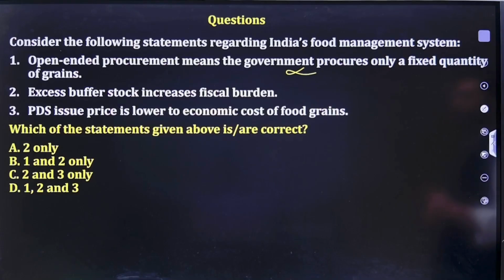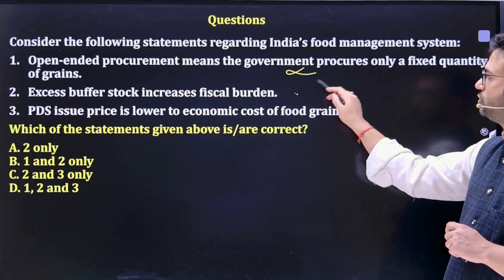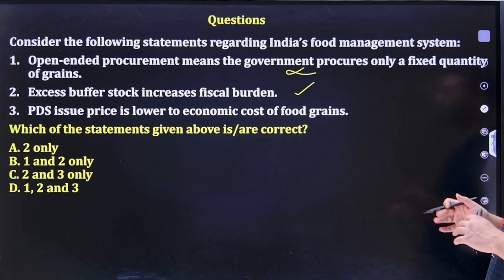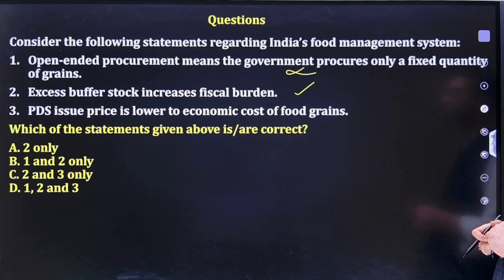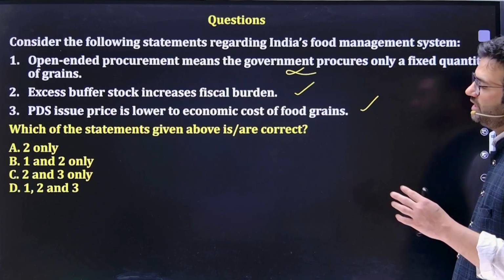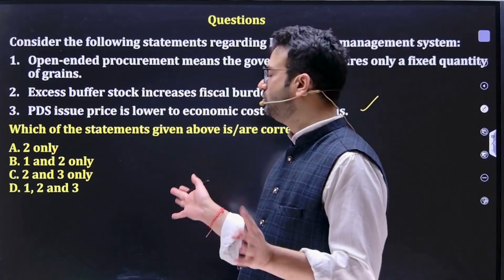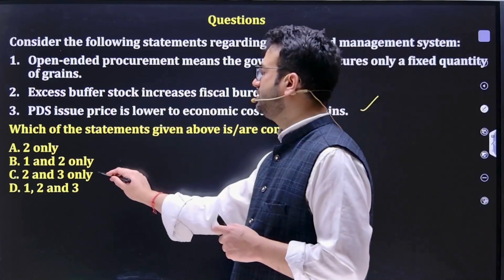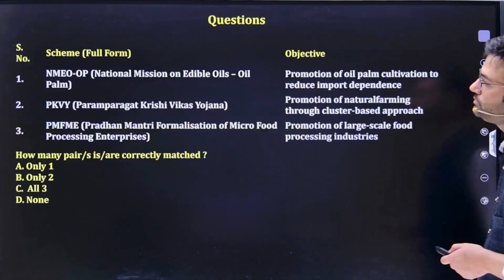Buffer stock increases the fiscal burden excessively. This is true, because you need to maintain it, there is a cost of keeping them. PDS issue price is lower than economic cost. That's true. The reason being we are providing it to those sections which need it most. So 2 and 3 are correct. Again, C, 2 and 3 are the right ones.